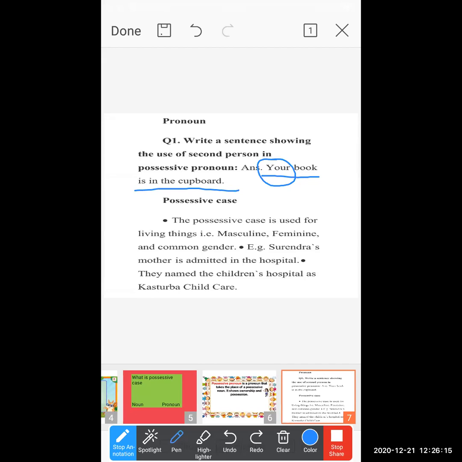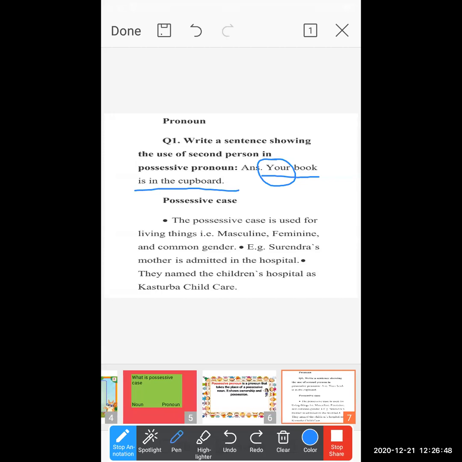Okay, your book is in the cupboard. Name is not mentioned in the sentence. Pronoun is there in the sentence. And the second thing is that the book's owner is someone else, and the second person gives the information about the book. Your book is in the cupboard. So some rules and some concepts are there that you keep in mind, then only you are able to recognize the possessive pronoun sentences.